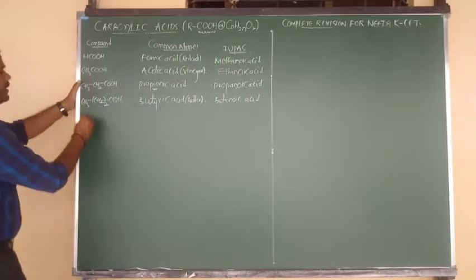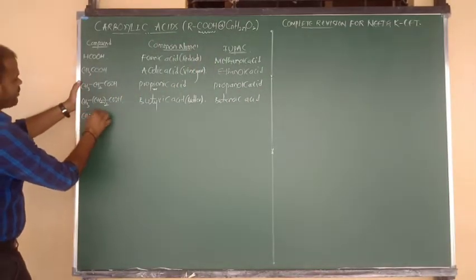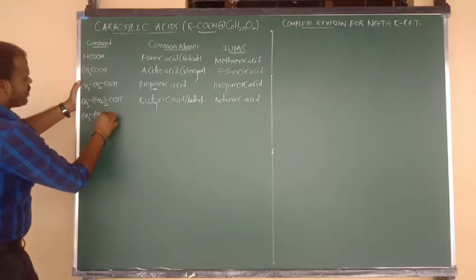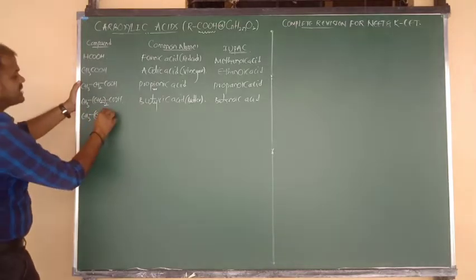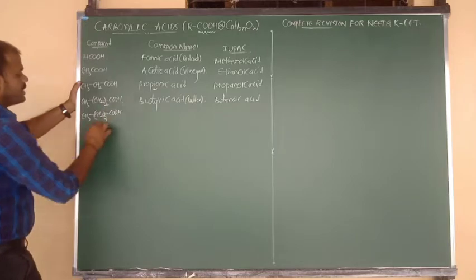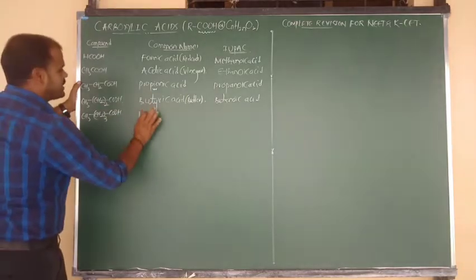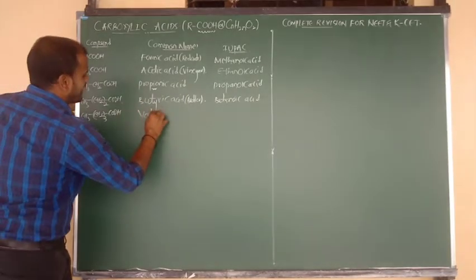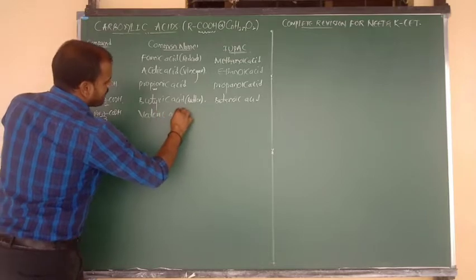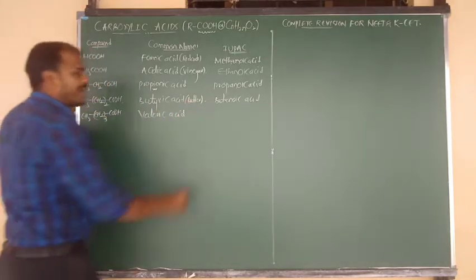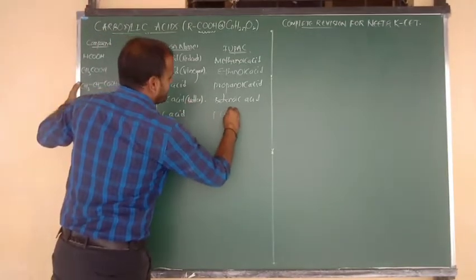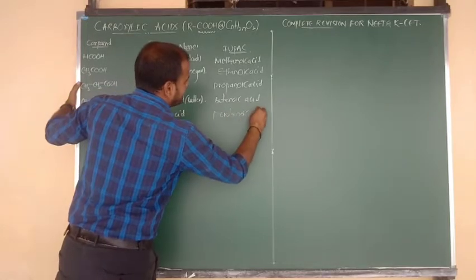Next one is CH3-CH2-CH2-CH2 connected to COOH, a 5 carbon acid. Its common name is valeric acid, and the IUPAC name is pentanoic acid.